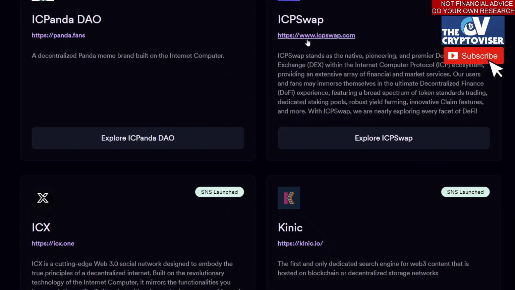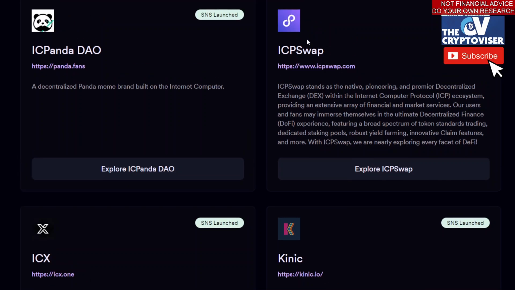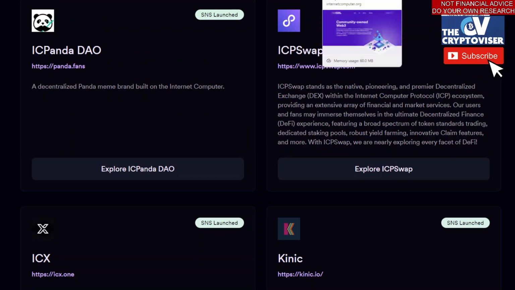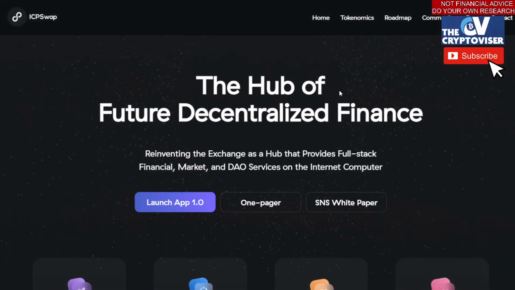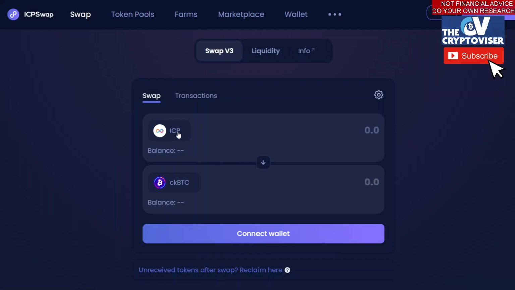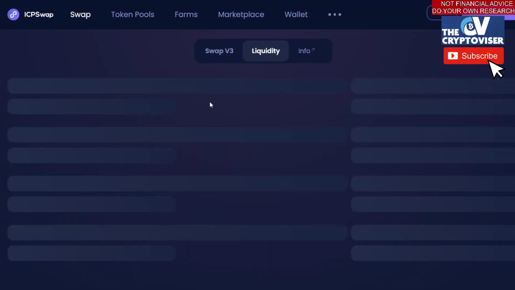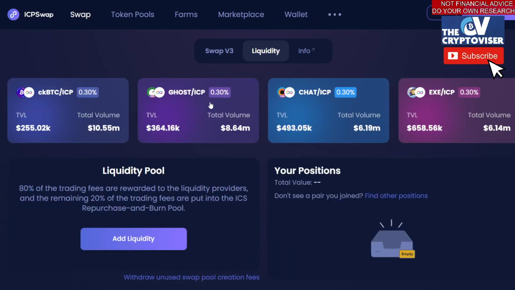ICP Swap, we just did a video on ICP Swap recently. It's a new protocol that is basically a DEX on ICP. It's the hub of the future of DeFi. And you're literally able to swap ICP with crypto from other chains, go into token pools, farm, marketplace. You have your wallet. You can go to liquidity pools right here. I mean, this is all from a DAO. This is a DAO right now.